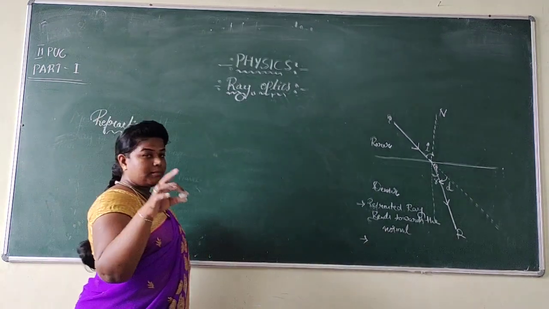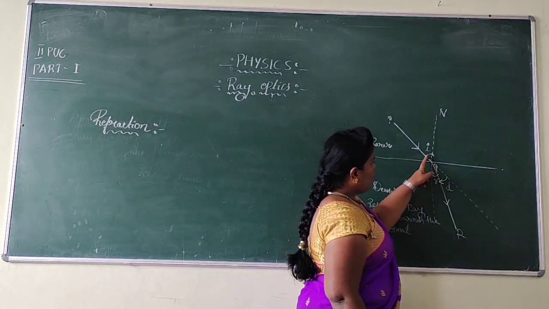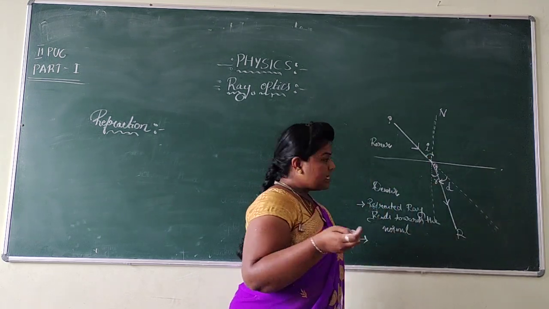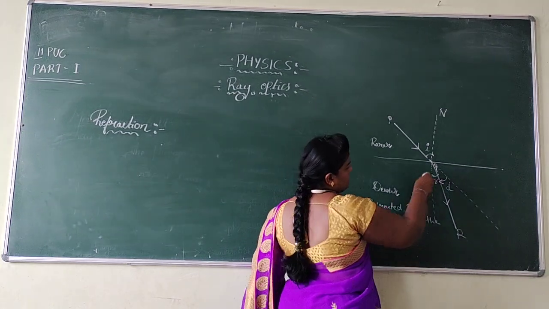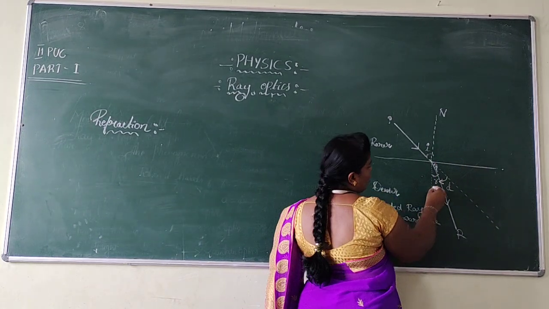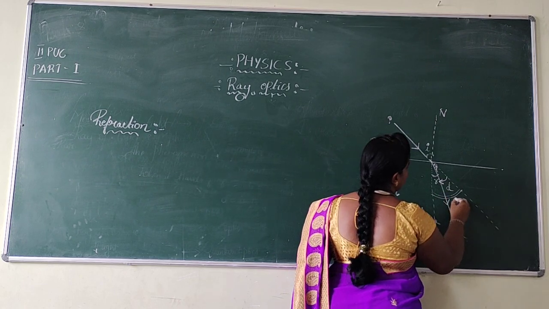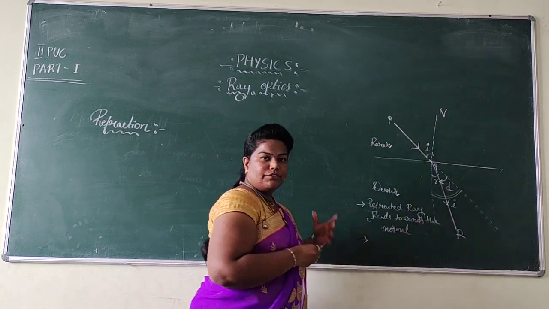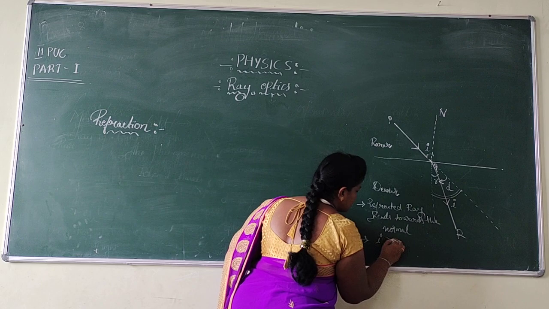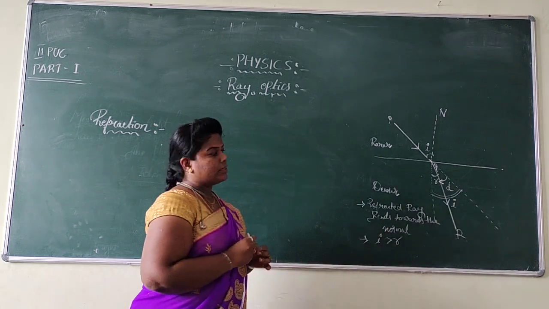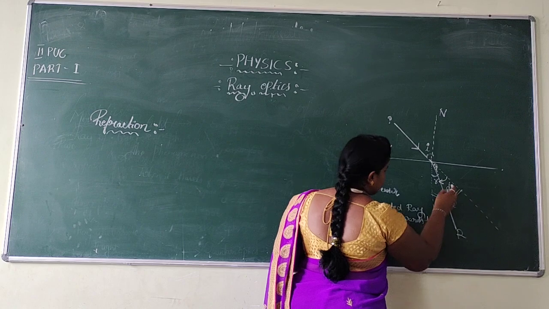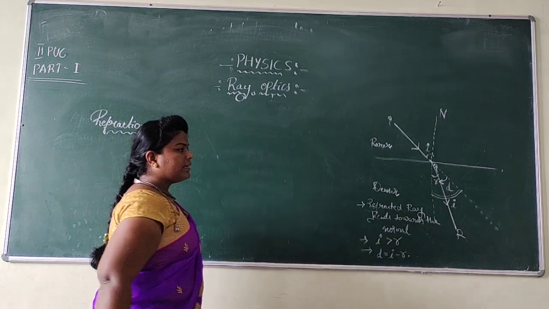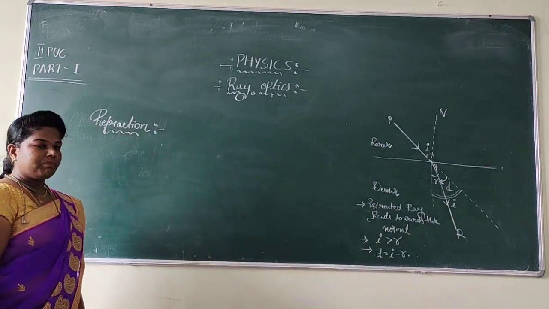The next one is, you can observe very carefully that the angle of incidence is greater than the angle of refraction. So easily you can note it on the screen. This is the angle of incidence. The angle of refraction is small compared to the angle of incidence, so I can say that the angle of incidence is greater than the angle of refraction. Then with the help of mathematics, how do we write the angle of deviation? d can be written as i minus r.